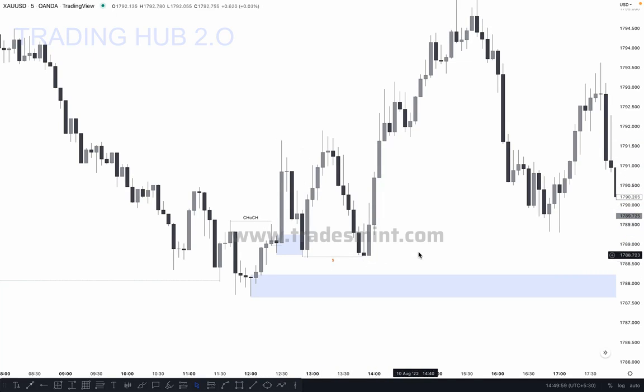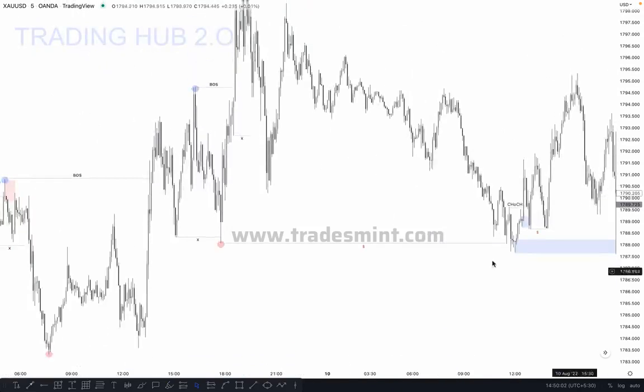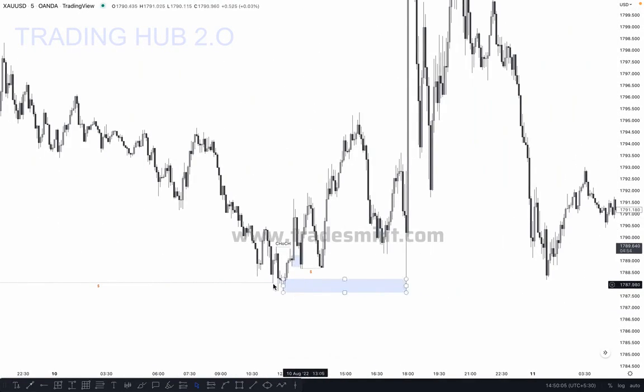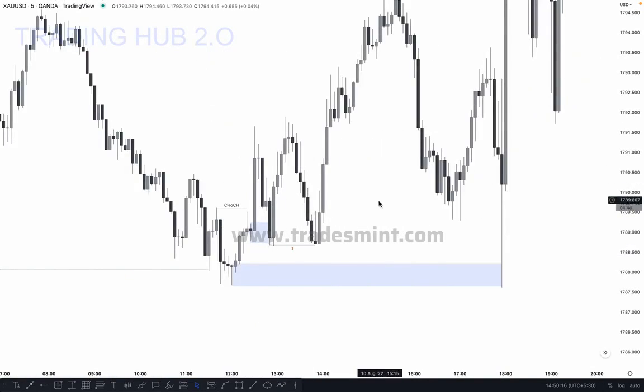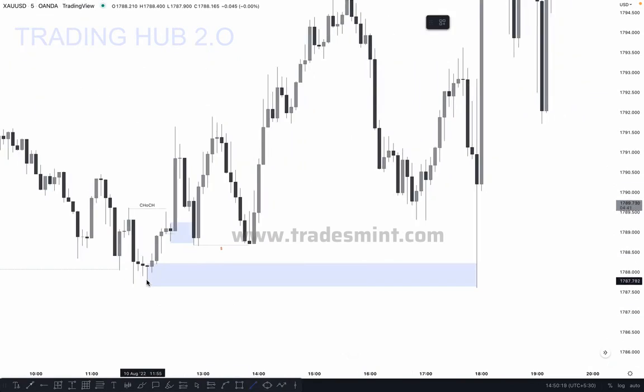Market created equal low, which is an indication that market is creating more liquidity on the downside, because below it we can see an extreme, and this one is the first order block and the second one is the extreme. So the extreme is always high probability, that's why market took out the liquidity and went higher. And the extreme one also swept the liquidity here, if you can notice. So market swept the liquidity, and this is our high probability order block, okay. So in this case after change of character, the first order block is here and the second order block is here. The extreme is high probability and the first one is a 50% chance.